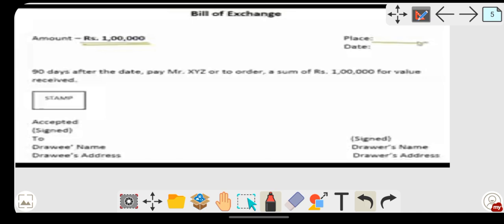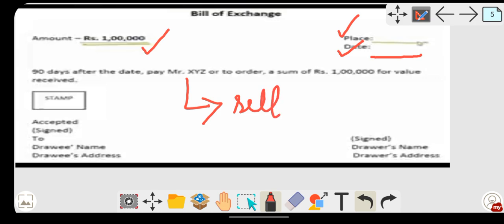Here the amount is clearly stated, that is amount rupees 1 lakh. Then the place is written. Then the date is to be written. Date is very important because it will help you to know the maturity of that particular instrument. Here, 90 days after the date, so whatever date you are writing over here, 90 days after that date, pay Mr. XYZ or to order. Here Mr. XYZ will be the seller, since he has sold the goods, so the payment is to be received by him. That's why XYZ.